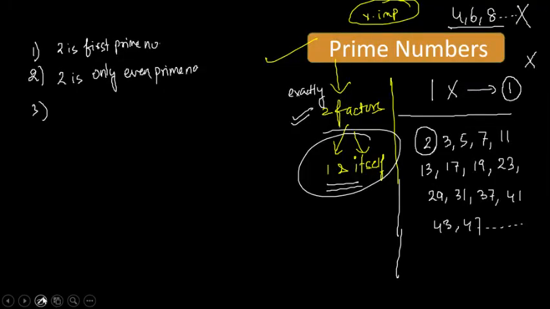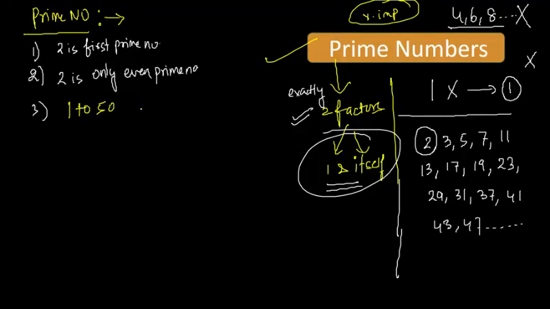So let's note down some important things about prime numbers. The first prime number is 2, and 2 is the only even prime number. Next is 1 to 50. If you count 1 to 50, I have written all the prime numbers up to 15.